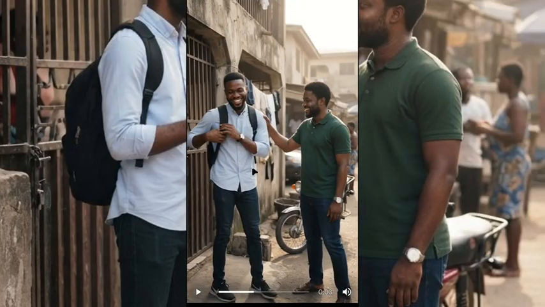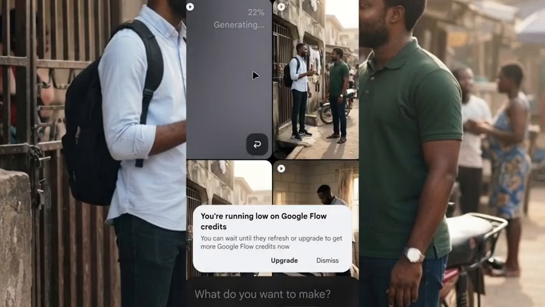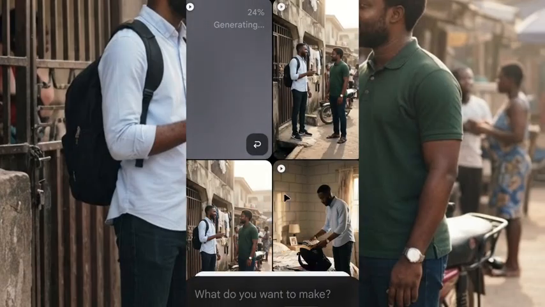We're downloading this second one right now. After we download it, we are going to also download the third one. Let's wait for this one, it is also generating. This third one is generating, and after it generates, we download all the video. Just tap on it and you download it.